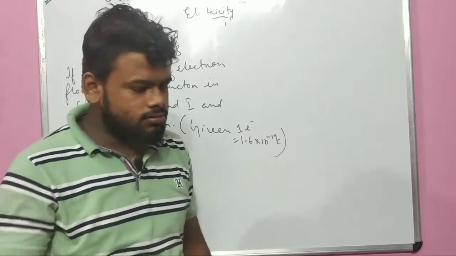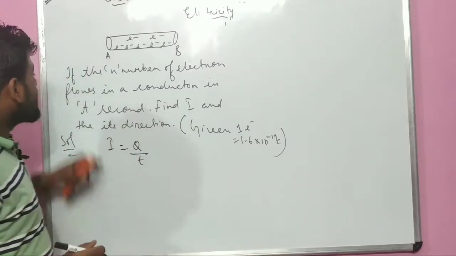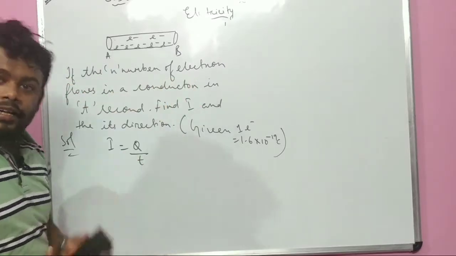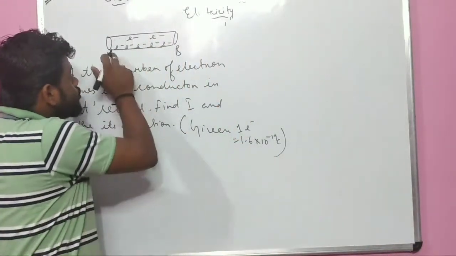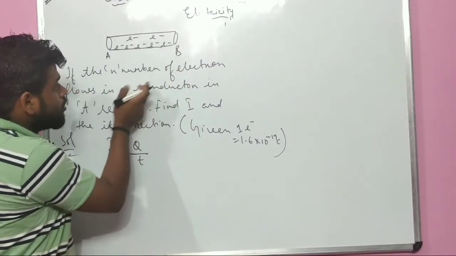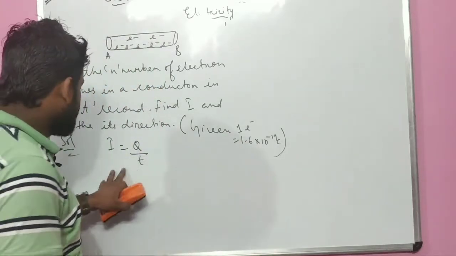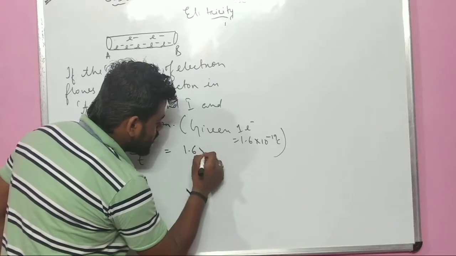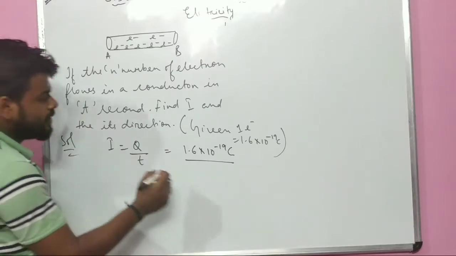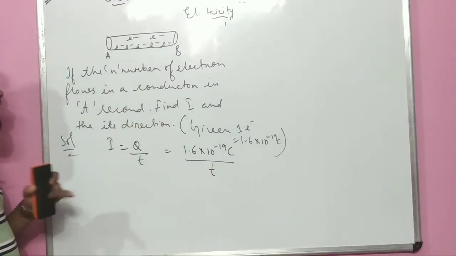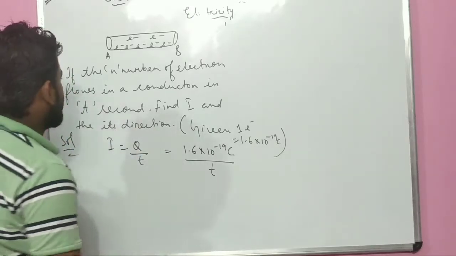What is the formula of I? Yes, I equals charge upon time. So if n number of electrons is the charge, as charge is divided into two types, electron and proton, so electron is a charge, and charge is flowing from A to B, correct? What charge is given? Given one electron is 1.6 into 10 to the power minus 19 coulomb. In t seconds, the time is given as t. Find I. Very important. As well as we have to find the direction. We will do that later on.